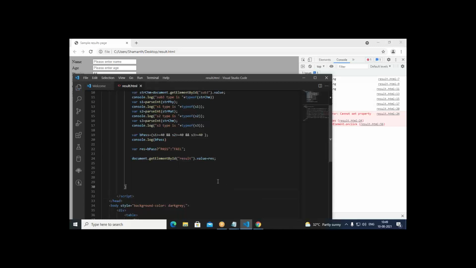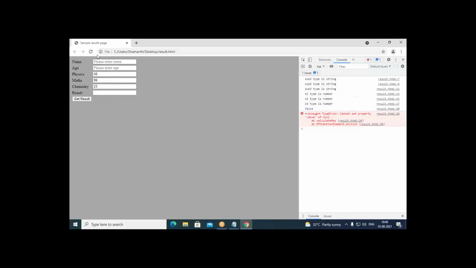That was wrong, I have done. Okay, now when I refresh, I go with 45, then 90, 88, then I just enter 12, click on get result. This time it says fail. Now suppose I change it to something like 99, and if I click on result, this time it says pass.